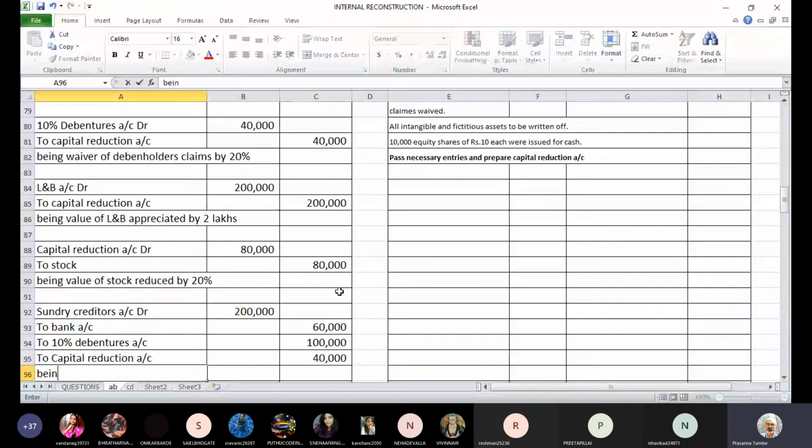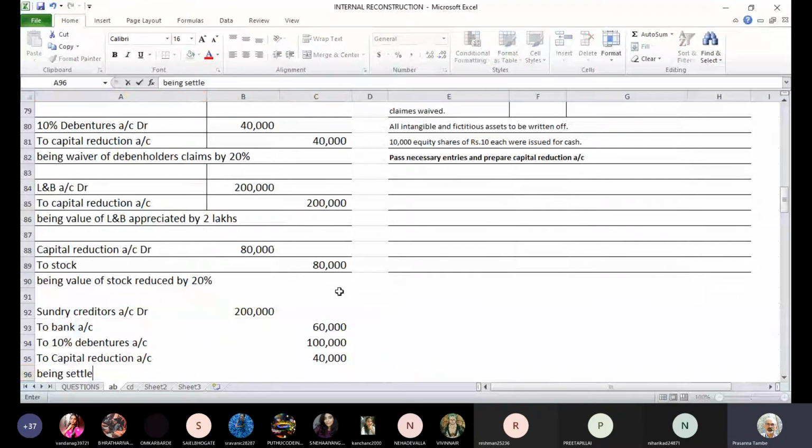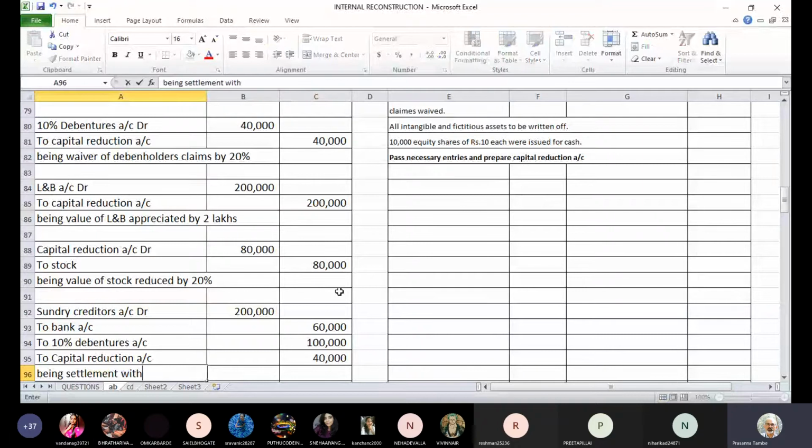So the narration will be settlement with creditors by waiver of 20%.